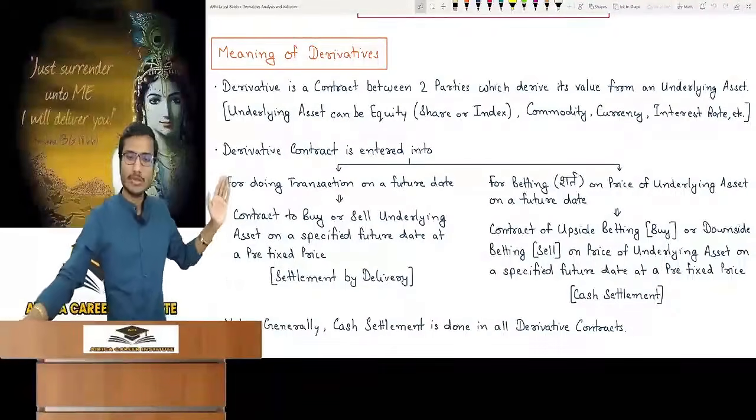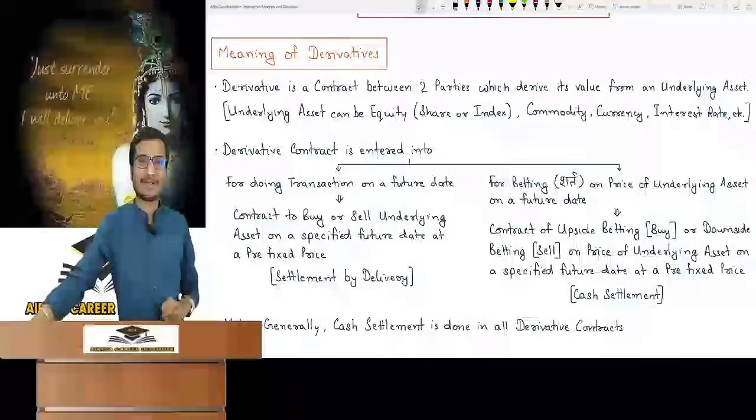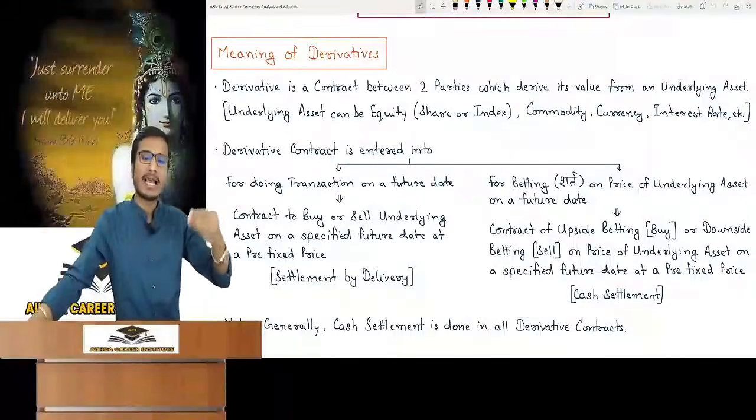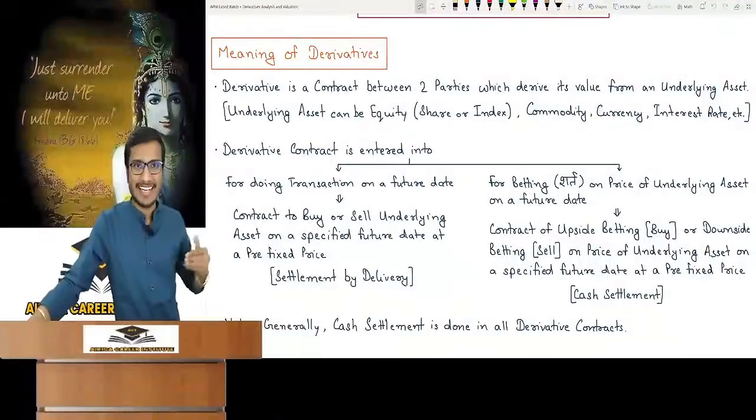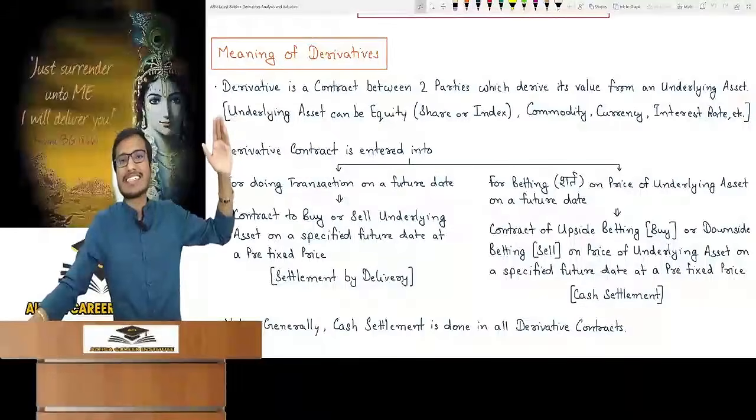Okay? So I explained to you what a derivative contract is. We'll talk about this in more detail, but since you understood this much, there will be no problem. Now I had written here what could be the underlying asset.